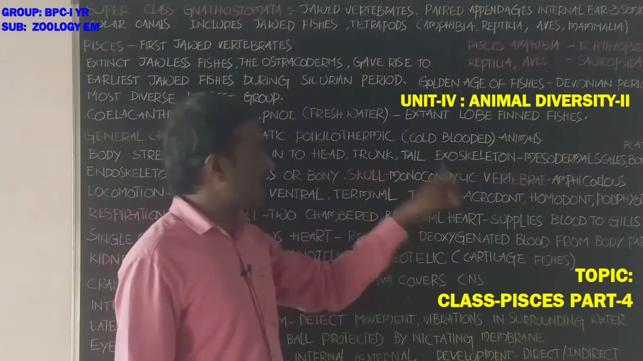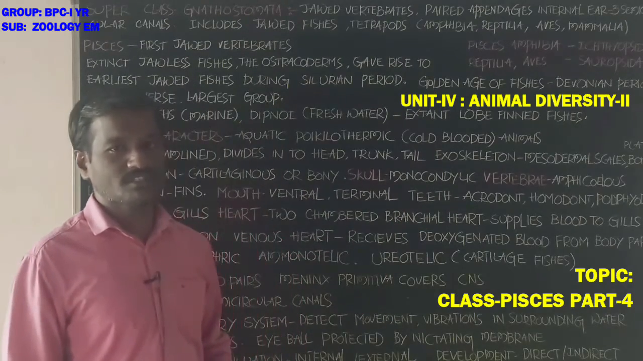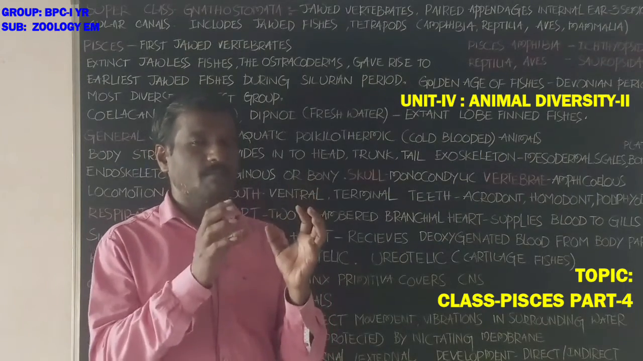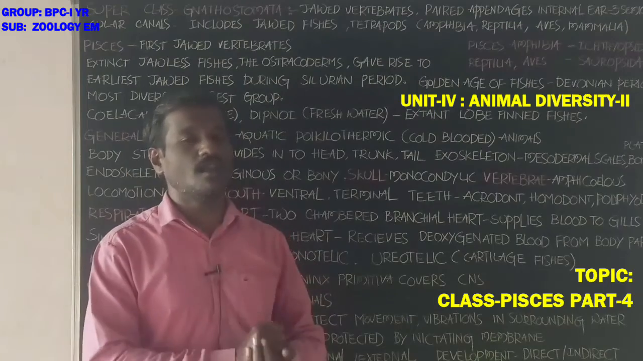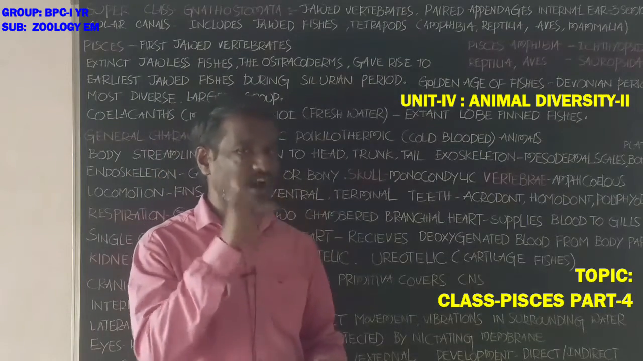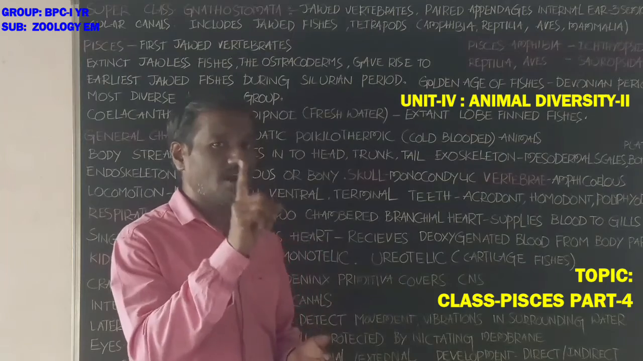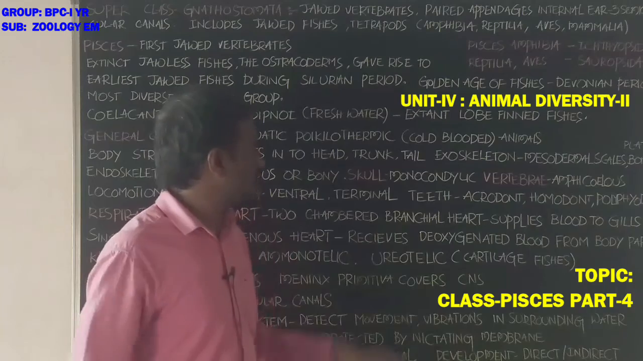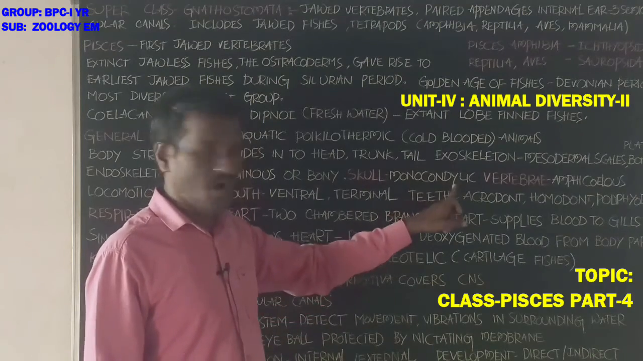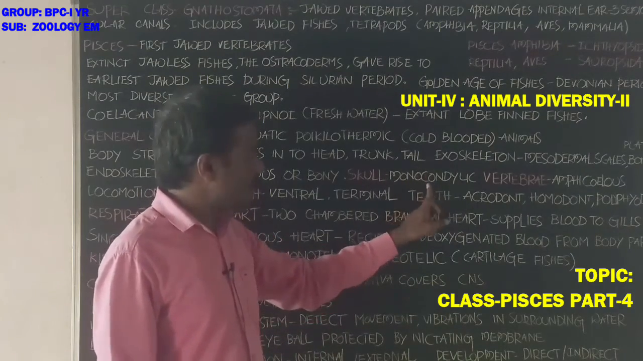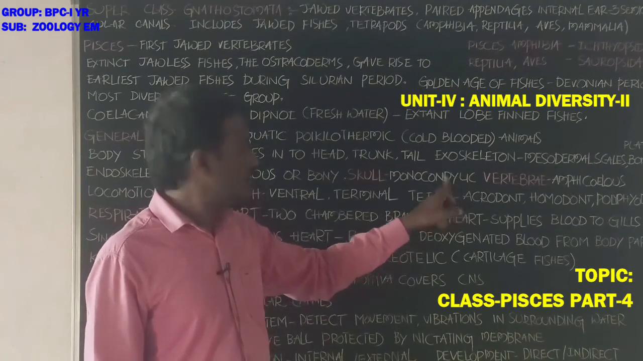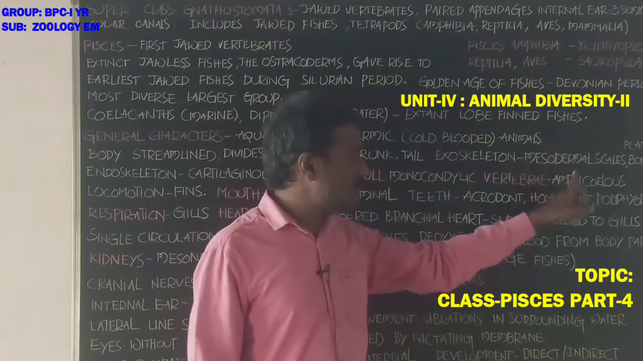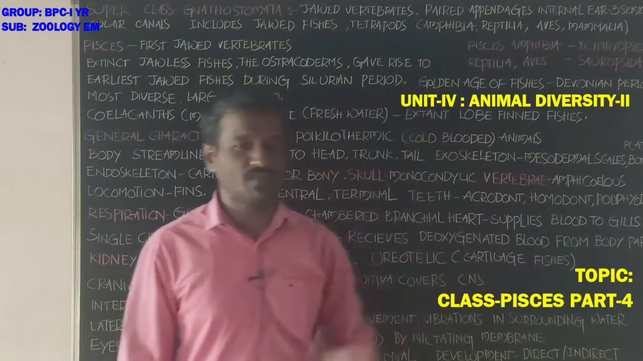Skull is monocondylic. What about the skull? Okay, it is the skull. The posterior part of the skull shows only one condyle. Only one condyle is present at the posterior part of the skull. So the skull is monocondylic. Mono means single. Condyle, only one condyle. Monocondylic skull.